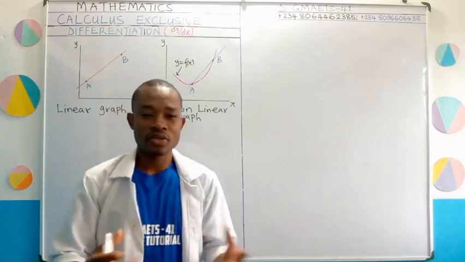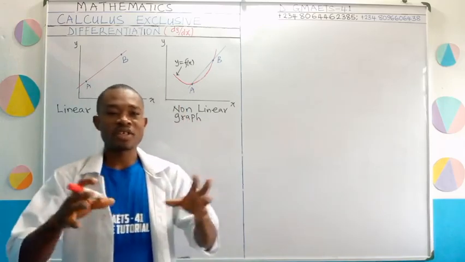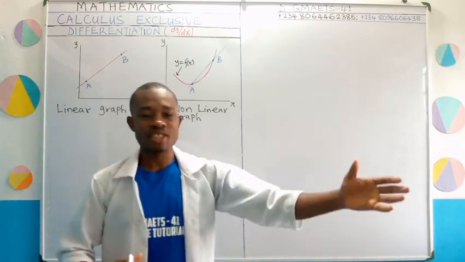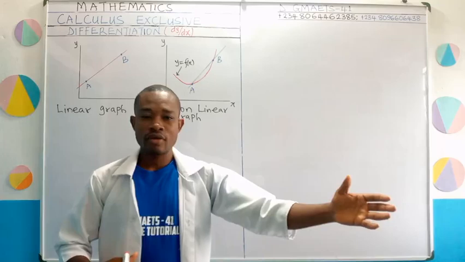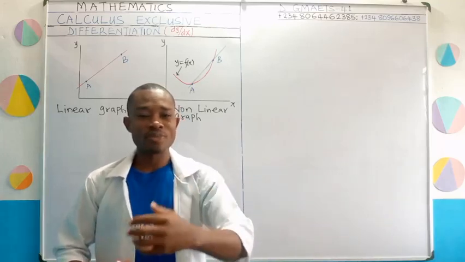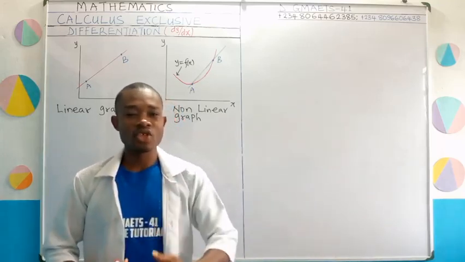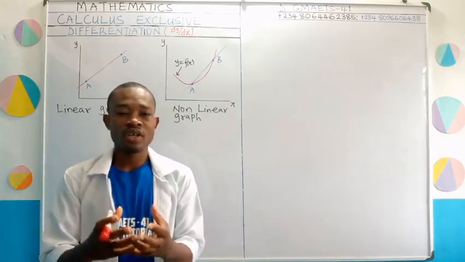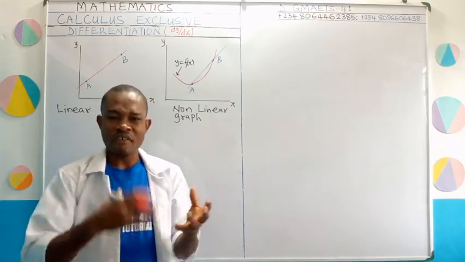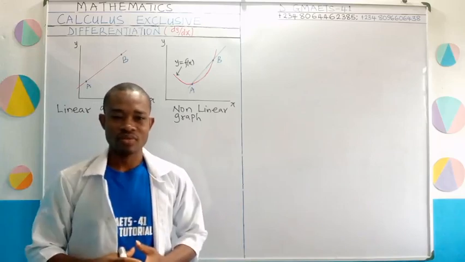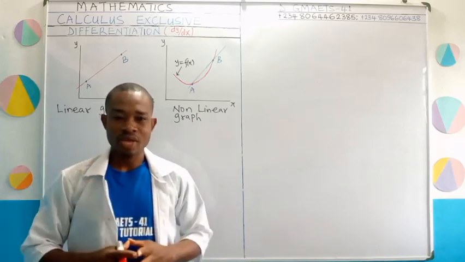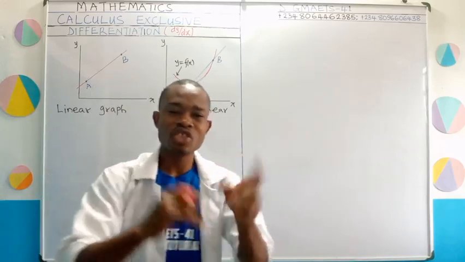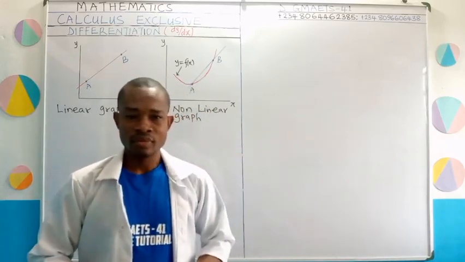And this is because in this life, everything is in one way or the other connected to another thing. For example, if you are part of this program, you are connected to the GMAT 41, such that whatever we do here in this study affects you. Am I communicating? And so calculus is an aspect of learning that deals with changes in things.